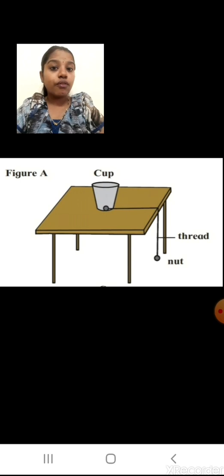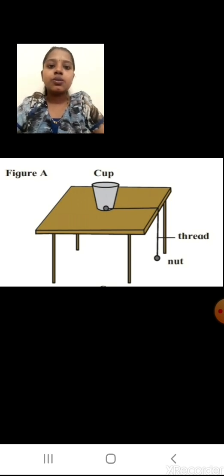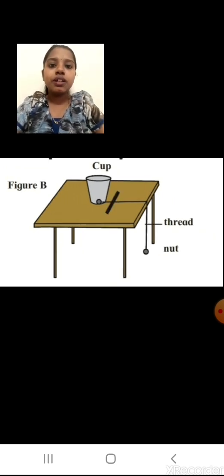Okay, this is your figure A. This is my first arrangement of my experiment. Now what will be my next one? We will see that. For the next one, I am going to take again that plastic cup, same way.